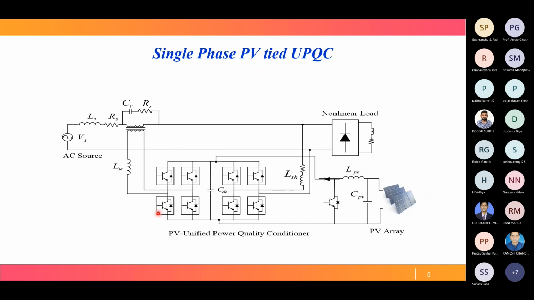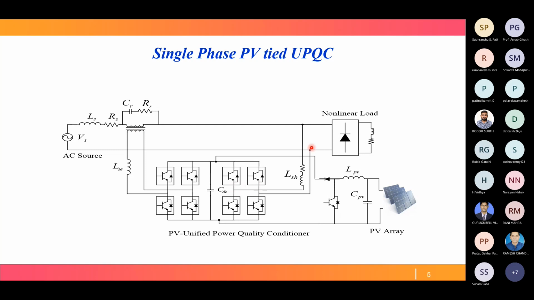This is the series converter. This is the shunt converter. This shunt converter is responsible for current quality improvement by injecting current. This series converter is responsible for voltage quality improvement by injecting voltage.